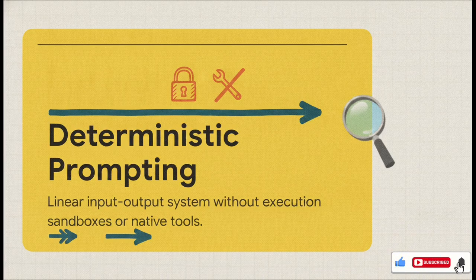Because they lack execution sandboxes, they don't have native tool integration protocols, and there's no state persistence middleware, they simply cannot run autonomous loops. Any attempt to simulate a loop in a basic chat box relies entirely on you, the human, sitting there and manually providing iterative feedback.